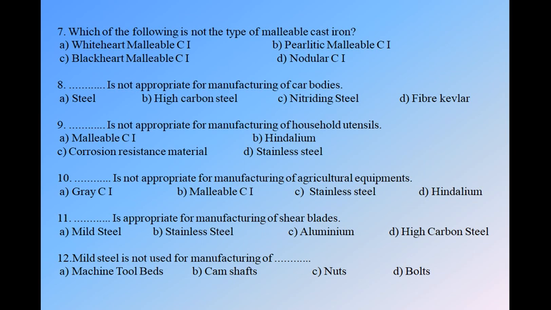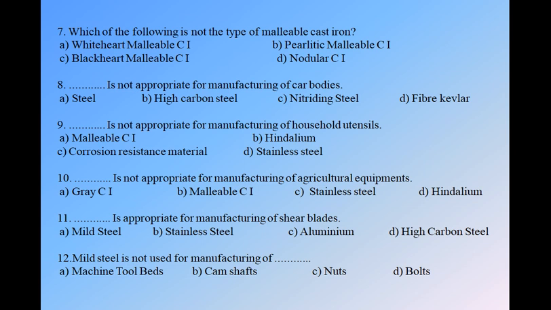Next, mild steel is not used for manufacturing of, we have four options: A. machine tool beds, B. camshaft, C. nuts, and D. bolts. Mild steel is nothing but a steel which has carbon from 0.01% to 0.3%.